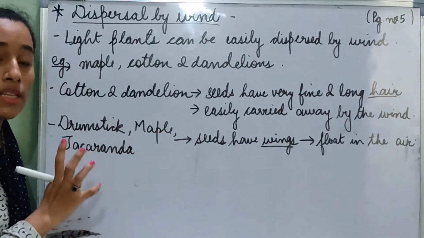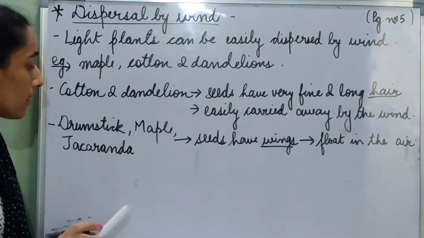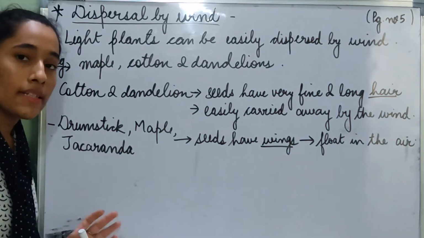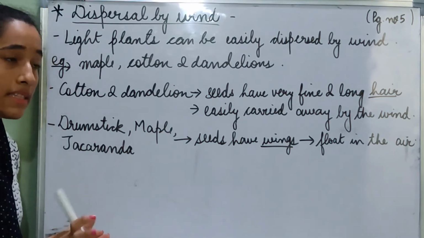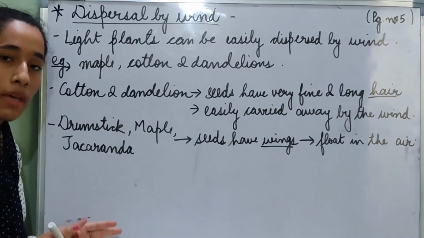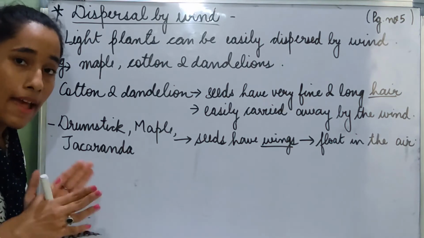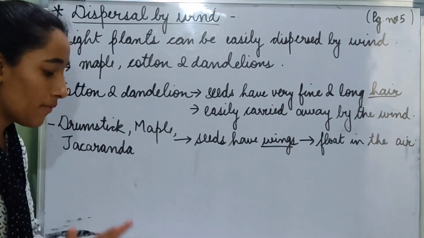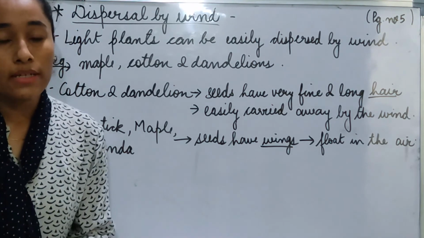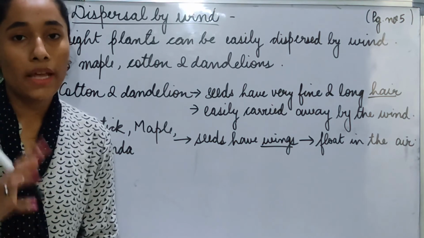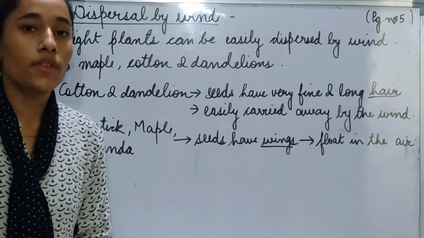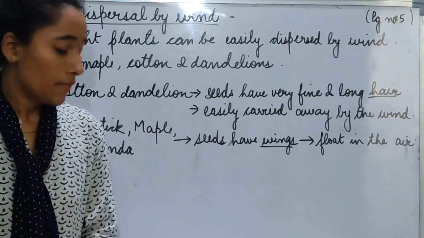Then we learned about seeds having wings. We learned that drumsticks, maples and jacaranda seeds have wings that help them float in the air very easily. And on top of that, the wings of the maple seed are like a helicopter, which also helps them float very easily. When they are dispersed by wind, they are taken away from the place they were formed to a place that is very, very far away because of the strong wind that is blowing.